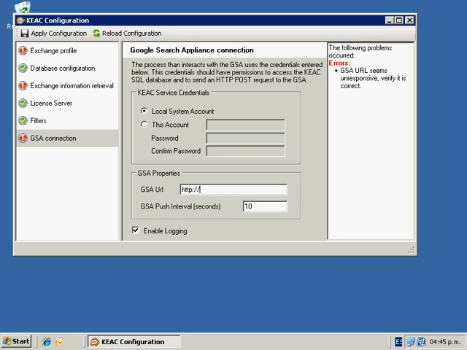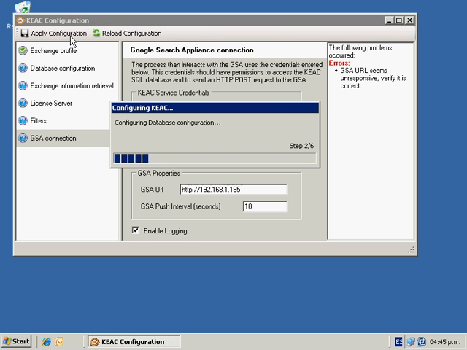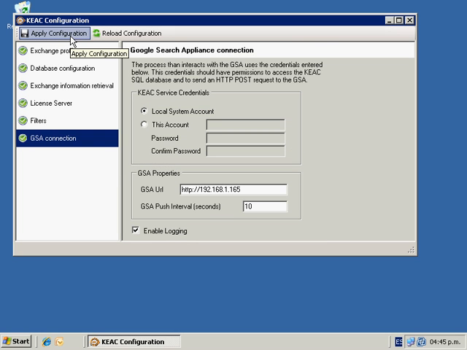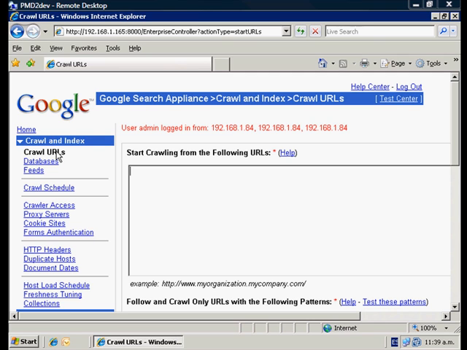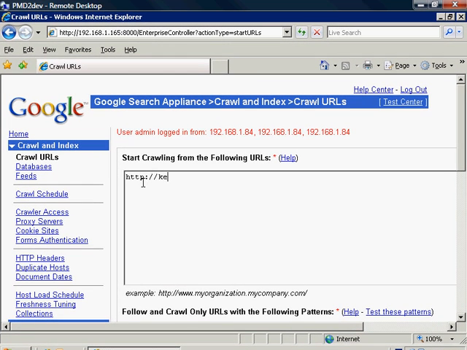In this step, you have to configure the Google Search Appliance feed's URL and the user that will interact with it. By clicking the Apply Configuration button, you save and apply all your changes. Once the Kayxo Exchange connector is configured, you have to configure the Google Search Appliance to allow the Kayxo Exchange connector to insert feeds into the GSA database.